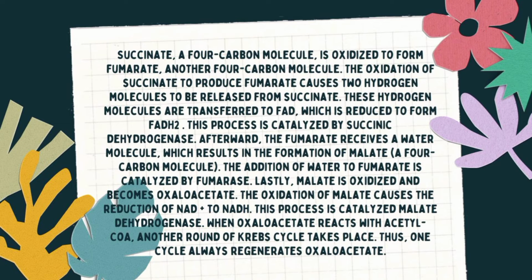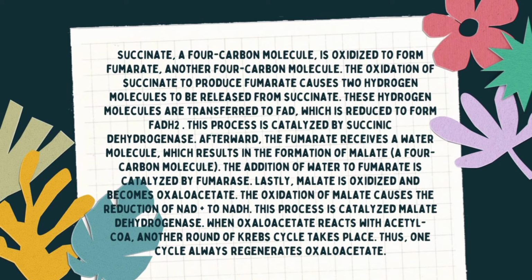Pagkatapos, ang fumarate ay makaka-receive ng water molecule which forms malate, then yung addition of water to fumarate is catalyzed by fumarase. When malate is oxidized, magiging oxaloacetate siya. So, this oxidation also causes the reduction of NAD+ to NADH.